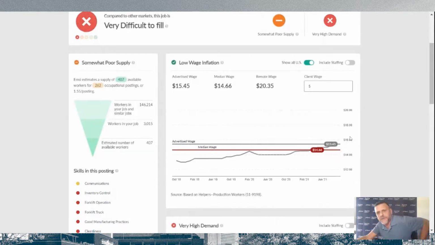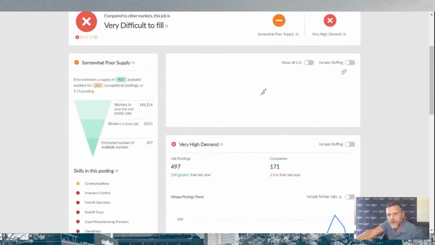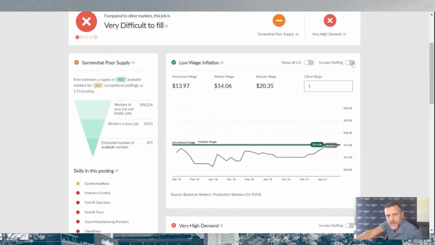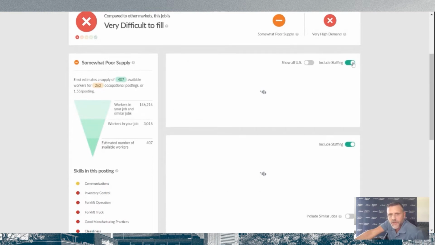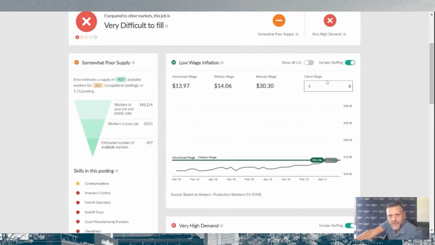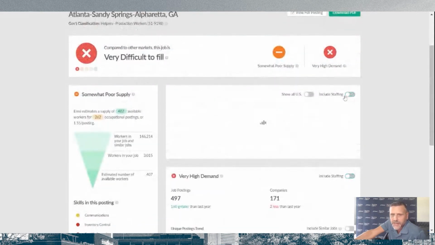And you can see that they have been accelerating. So you will always have something to go and have a conversation with, even if the information for your local market is relatively spotty, based on the fact that very few people may be advertising and including a wage for it at that particular time. We can also include staffing companies in these particular numbers as well. So we can see what that could do to the pay rates, as well as what it does to demand, which we'll see in just a second.